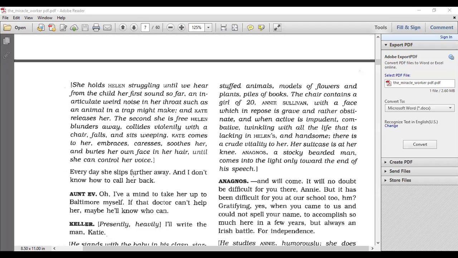Exactly. All right, good, perfect. So he refuses to contact the doctor or write to the doctor or visit the doctor because he has lost hope. He feels that they have been to several specialists and they all have told him that there's nothing that can be done for Helen, that her condition is deteriorating and there's no improvement. And he is tired of getting his heart broken and his hopes shattered. Okay, so he refuses to contact them.